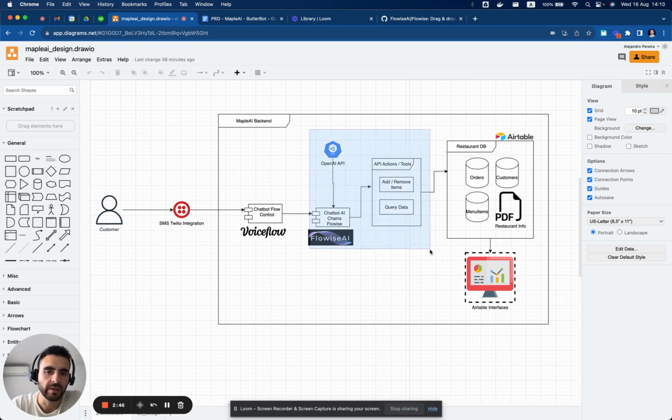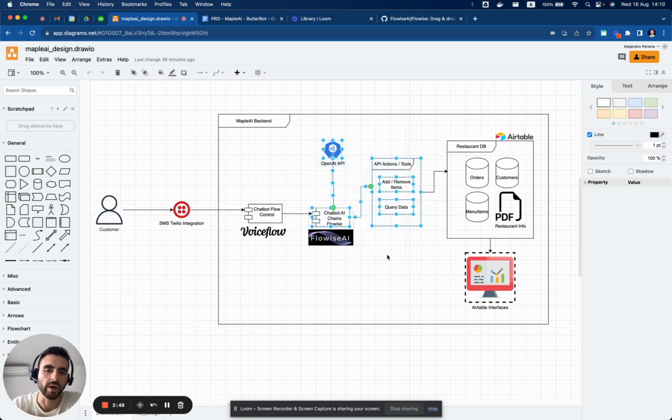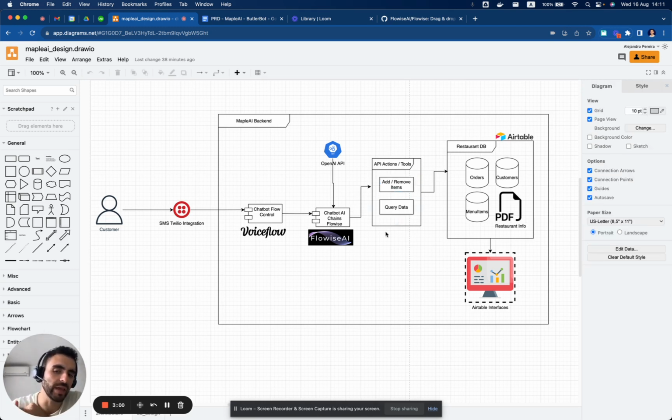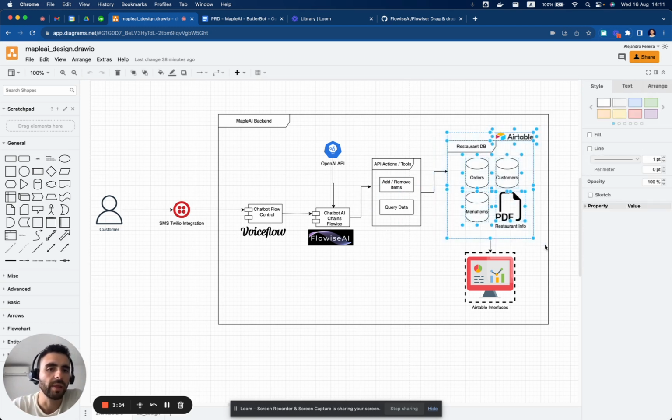But the idea is that this LangChain Flowise setup will have a few API actions or tools that it will have access to: add or remove items from an order, query menu data, and other types of data from the database. The database we are planning to use is Airtable.